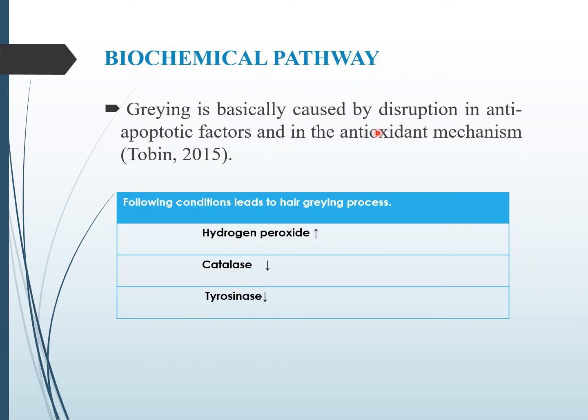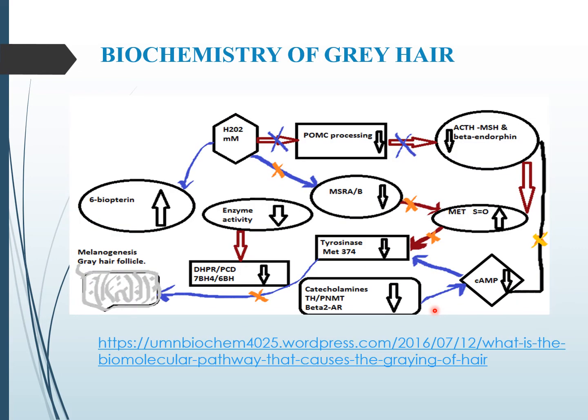There is also disruption in anti-apoptotic and antioxidant mechanisms that affects hair color. Hydrogen peroxide that is normally produced in our body is converted into water and oxygen by the catalase enzyme. In the hair follicle, the amount of catalase enzyme is reduced and hydrogen peroxide is overproduced, which oxidizes tryptophan and methionine. Hydrogen peroxide also affects the tyrosinase enzyme. Tyrosinase has a main role in the melanogenesis process. This is the flow chart diagram that describes the role of hydrogen peroxide in hair graying.